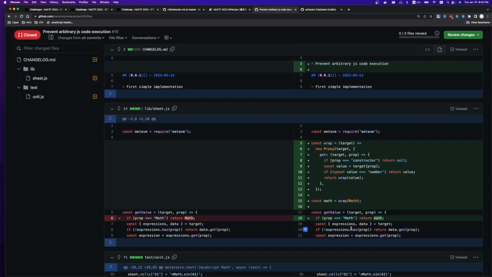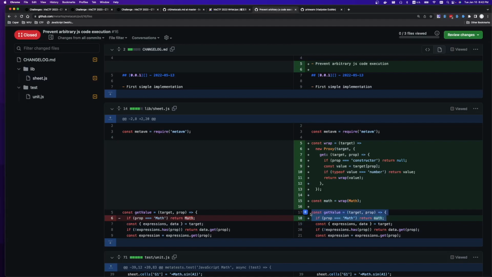But in the original exploit, they were able to escape because one object is exposed outside of the VM, and that's this math object. So within the actual sheet, this is sheet.js, there's another proxy for get value. Normally every other value, when you call like my object.value, it'll stay within the VM, but there's this little proxy thing that'll see if you're calling math. And if you're calling math, it'll return the top level math object. And so you're kind of escaping the VM.